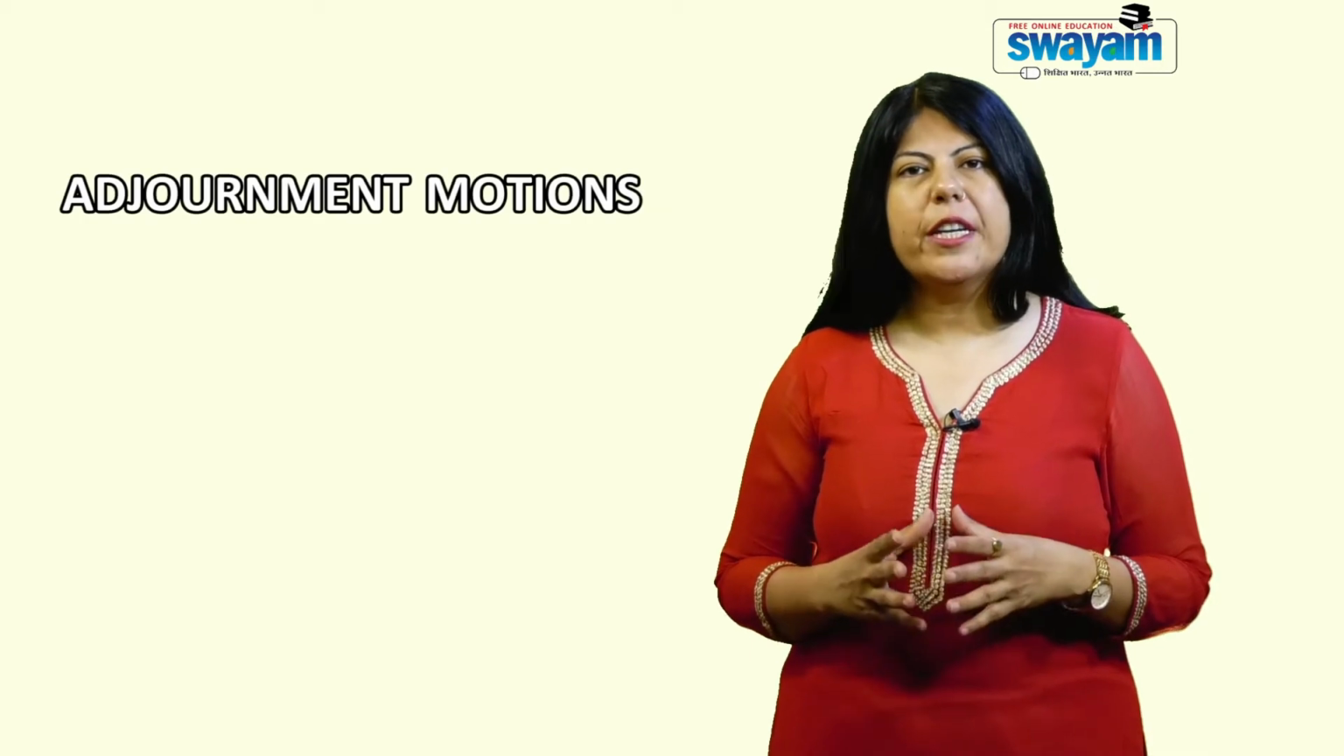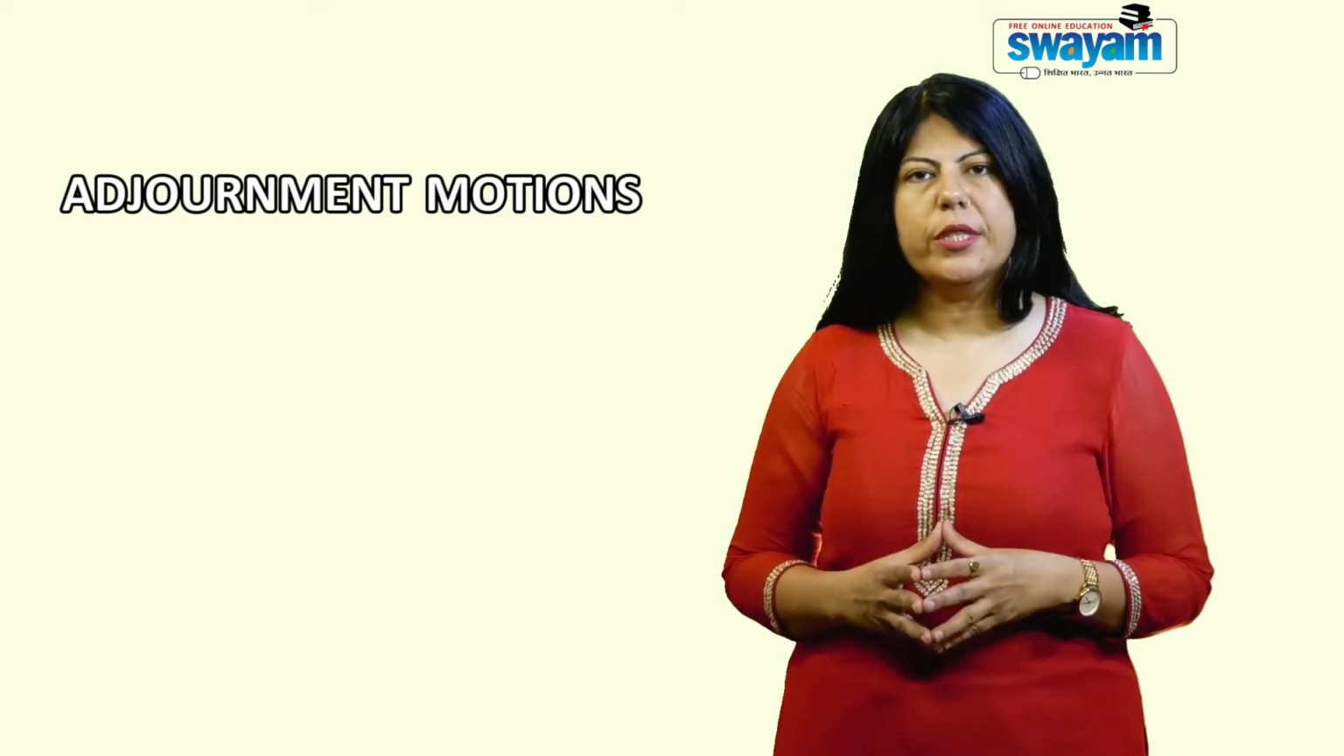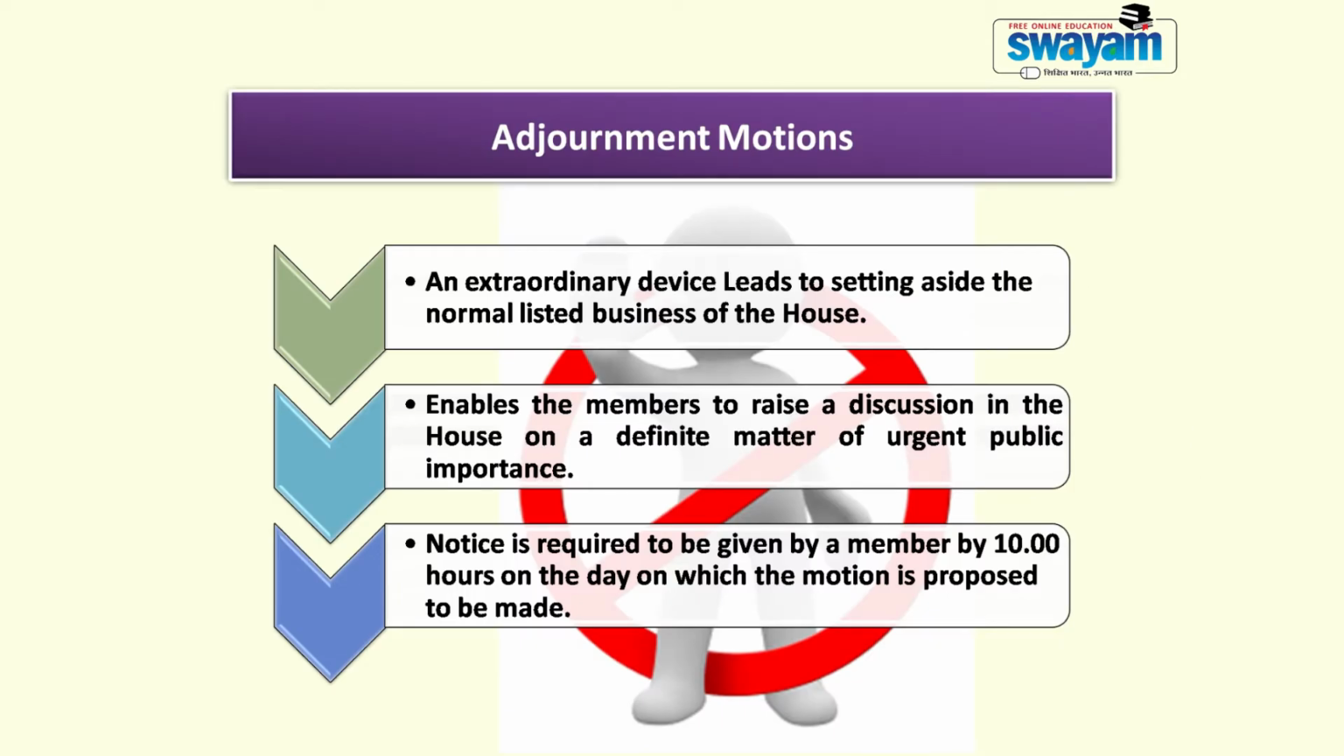In case of adjournment motion, the normal listed business of the House is set aside and some matter of urgent public importance is taken. Normally, in case of the adjournment motion, the notice is given at 10 o'clock in the morning prior to the sitting of the session.